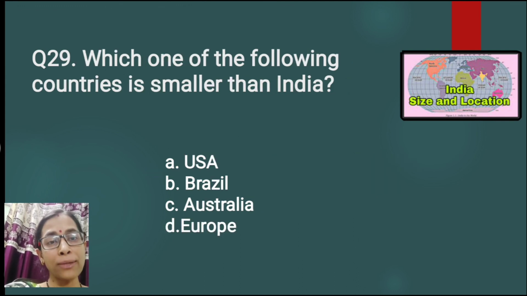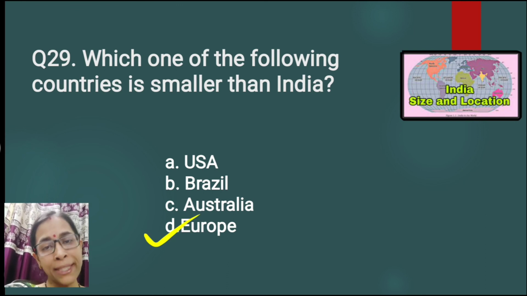Question number 29. Which one of the following countries is smaller than India? USA, Brazil, Australia, Europe. The correct answer is option number D, that is Europe. USA, Brazil, Australia, all these are bigger than India, larger than India.